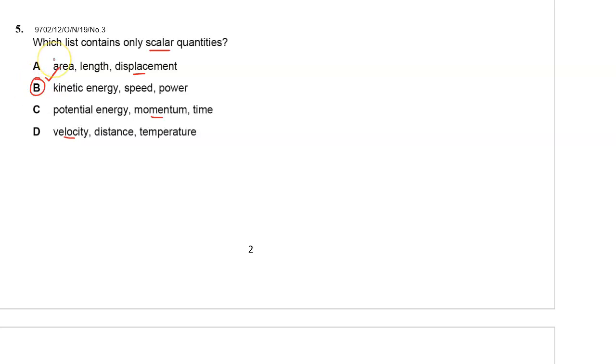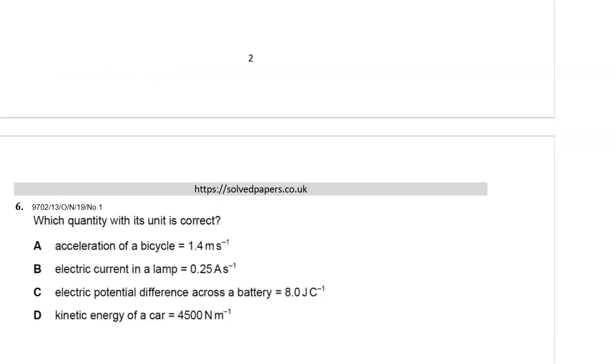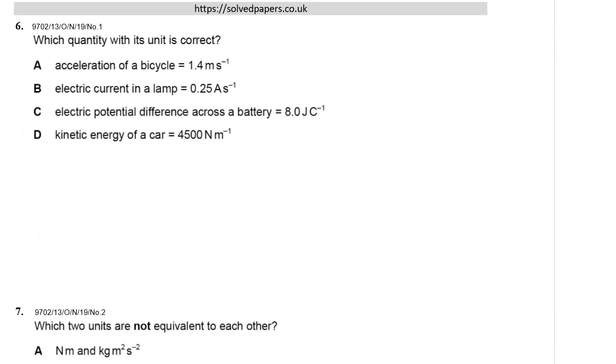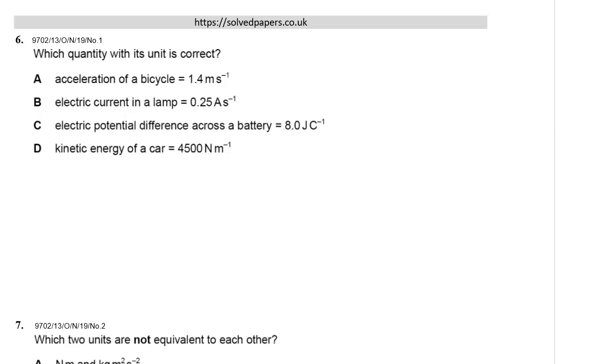We only have a few vector quantities. Vector quantities include velocity, acceleration, momentum, displacement, force, and a few others. Just those, and the rest are scalars. So you just eliminate the vector quantities and then you'll be left with scalars.